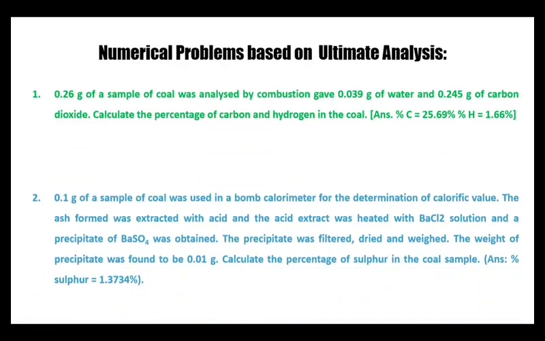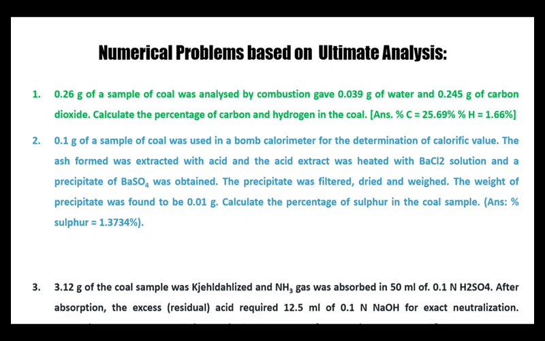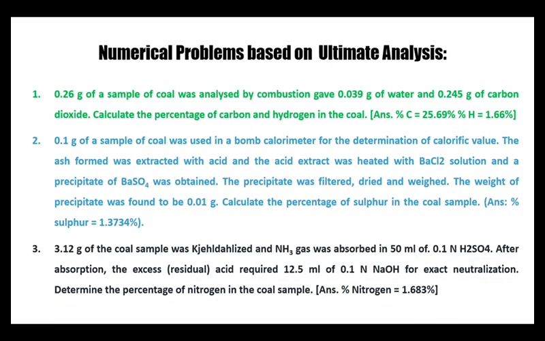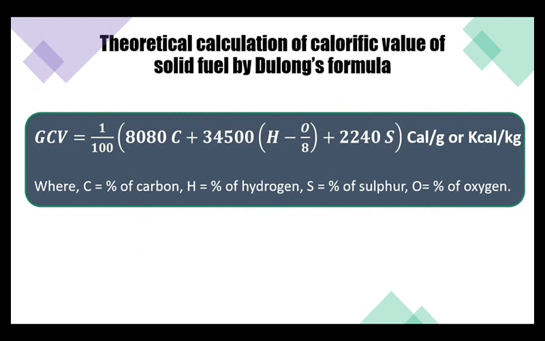So here I have given just 3 numerical problems which pertain to the previous discussions. Please go through them. And the next topic is theoretical calculation of calorific value of a solid fuel by Dulong's formula. So here gross calorific value is equal to 1 by 100. So 8080, this is 8080 calories of energy released when 1 gram of carbon is burnt in the presence of oxygen. The same way 34,500 when 1 gram of hydrogen is burned, and 2,240 when 1 gram of sulfur is burned.